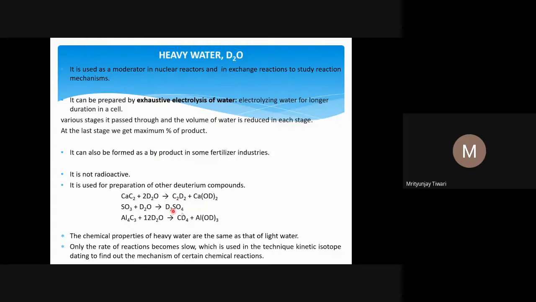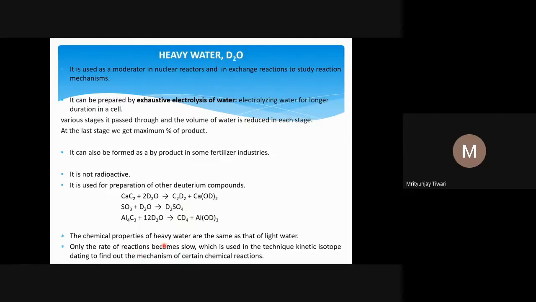Chemically it is H2SO4 itself, only its molecular mass is more. Al4C3, aluminum carbide, when it reacts with D2O forms CD4, corresponding to methane CH4, plus Al(OD)3, deuterated aluminum hydroxide.